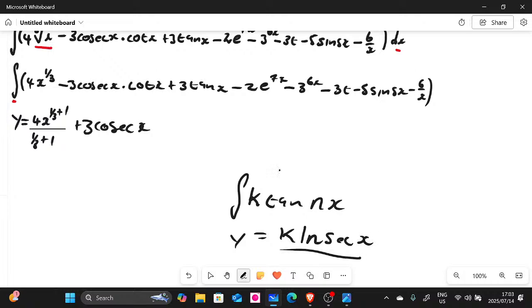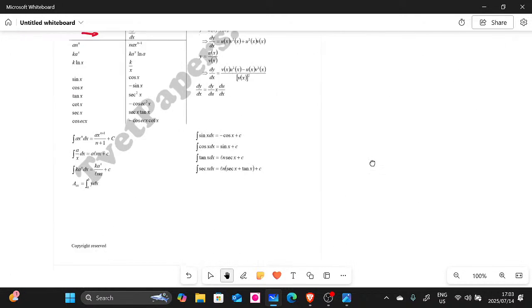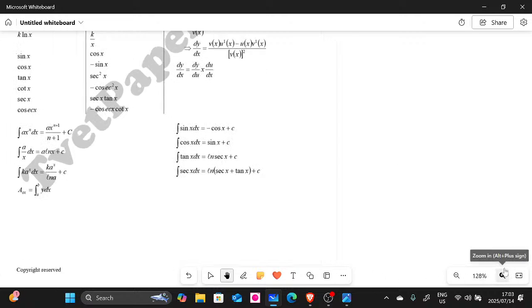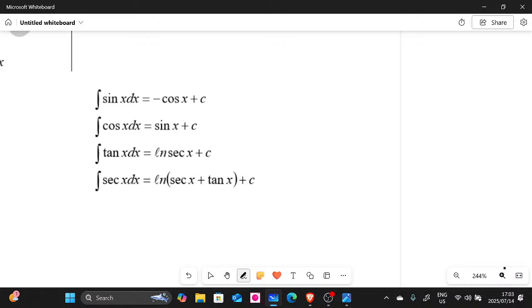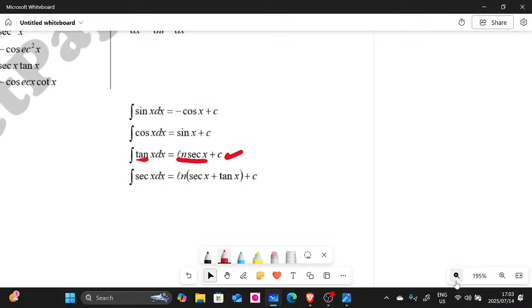Guys, this is there on the formula sheet. Let me just go to the formula sheet so that I can show you guys. Where is it? Let me zoom in. There we go. You guys see it there. So here's the integral of tan there, guys. It's actually natural log of sec x plus c. But basically this is what it is. Whenever you have to integrate tan, this is what you must get there. So I hope you understand, people.